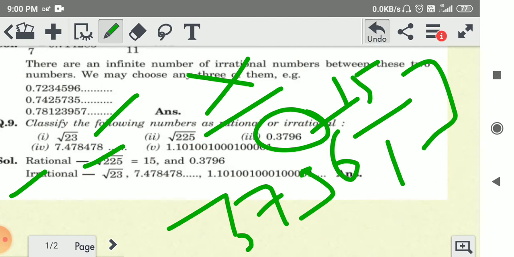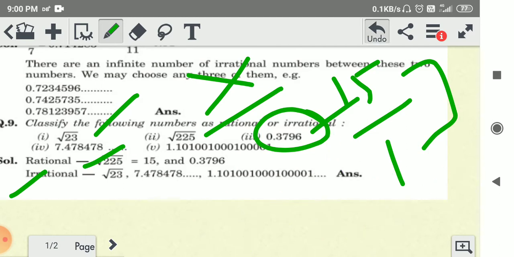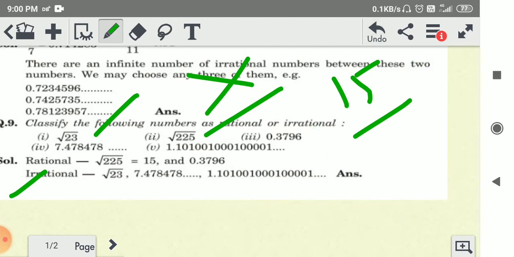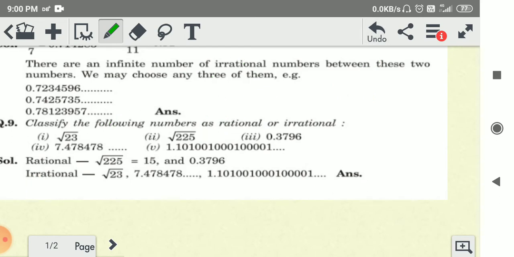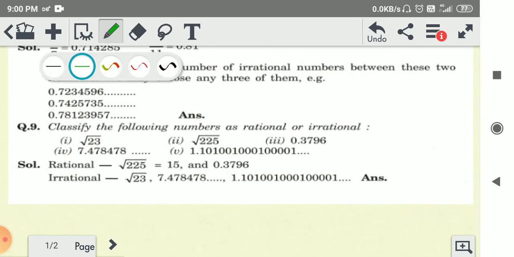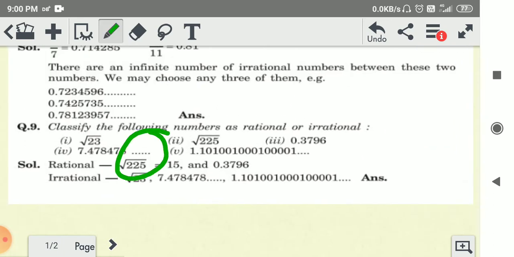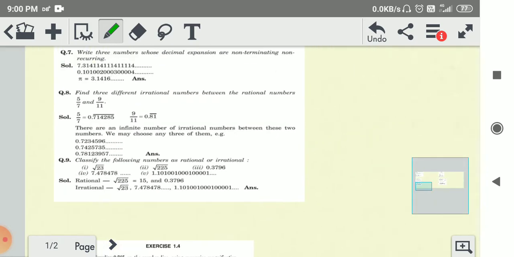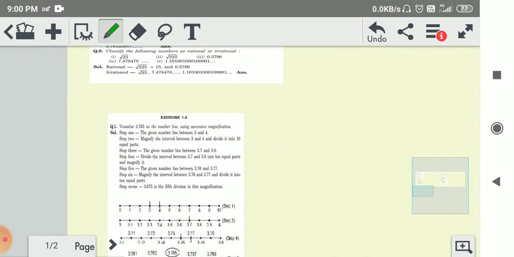Okay. Now question number 4. Here the numbers are not clear. Dot dot dot dot dot dot is given here. So it means these numbers will continue, and same as here, these numbers also continue. So both numbers will be irrational. Okay. Now question number 10 is not present here.